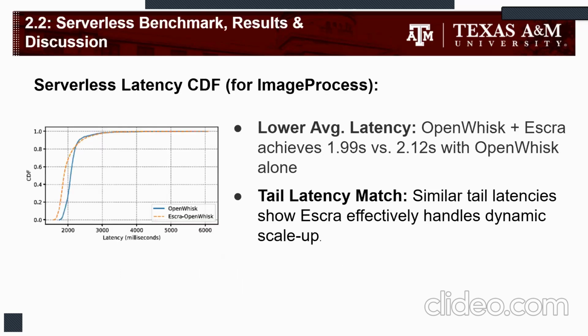Now, the latency CDF, which we see for image process, shows us that OpenWhisk plus ESCRA on an average performs better in terms of latency than OpenWhisk alone. And the fact that the tail latencies match shows, in fact, that ESCRA effectively handles dynamic scale-up of containers, like OpenWhisk alone, which is a good thing because it is very much essential for an orchestration mechanism to do that in serverless environments.